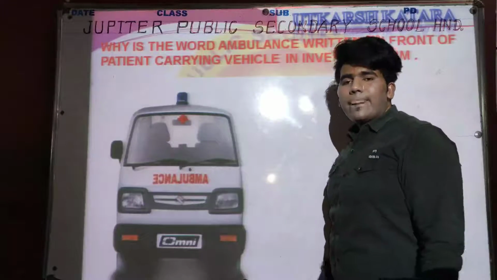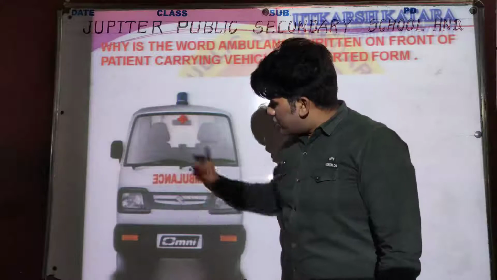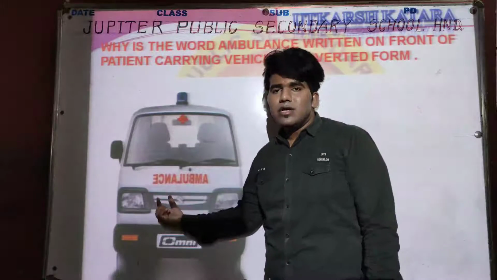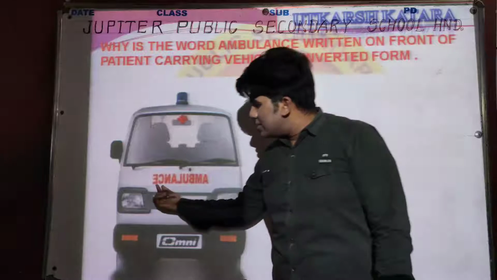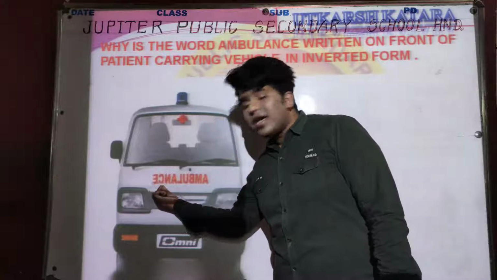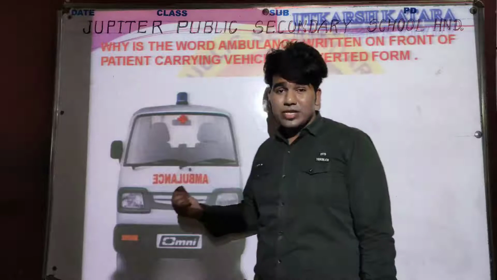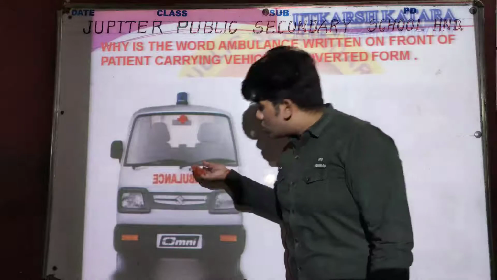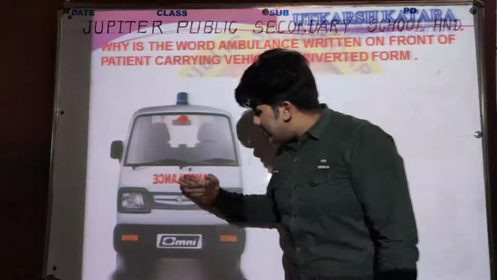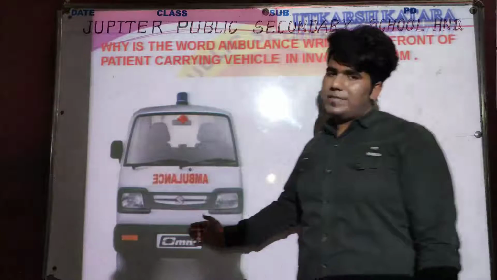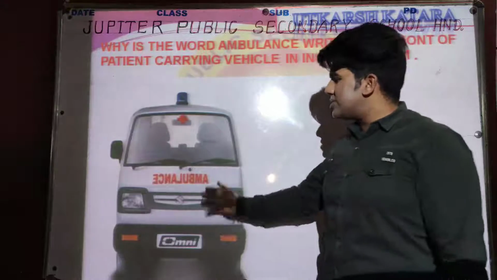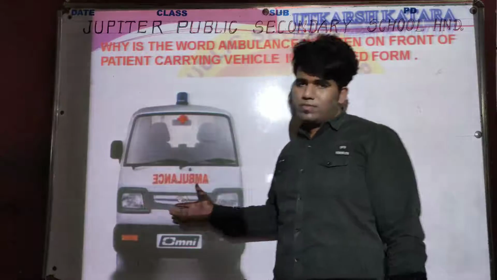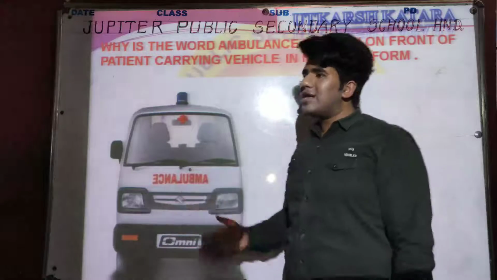In the figure we observe that on the front of the vehicle, ambulance is written in inverted form, and when we read the alphabets of this word, it will sound like Icknalyumba. Yes, you can read Icknalyumba. So ambulance is written in inverted form on the front of the vehicle. You can easily observe what is written on the front of the vehicle. Okay, so why is it written in inverted form on the ambulance? So let's get the answer.